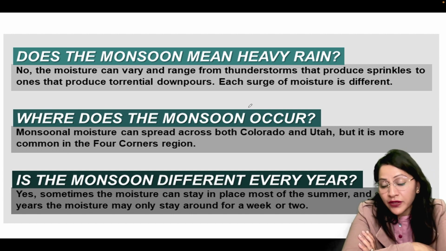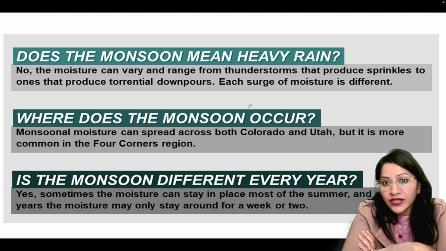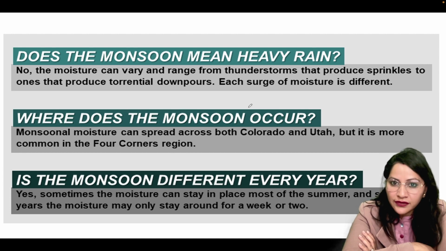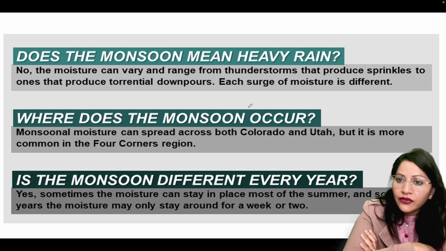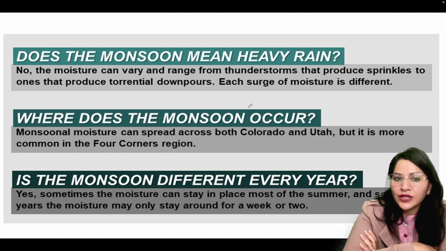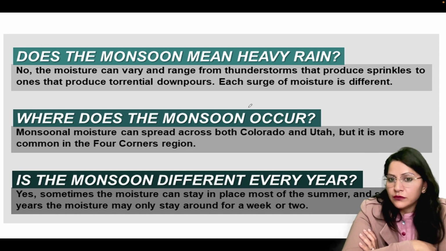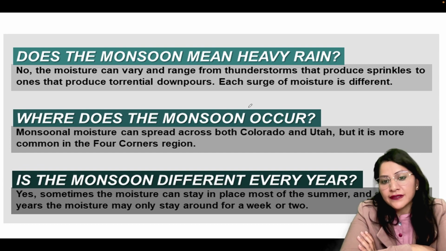Or can we consider sprinkles and showers also as monsoon? The answer is yes, we can consider sprinkles and showers as monsoon. Monsoon doesn't always mean heavy rain. Each surge of moisture is different. Sometimes it's heavily raining and sometimes it's giving only sprinkles and showers. So we can consider both as monsoon. And monsoon spreads over all the areas from where the moisture and the winds pass by.